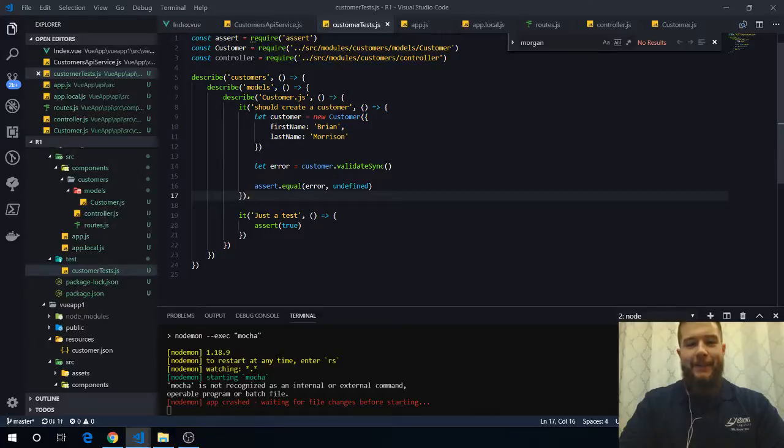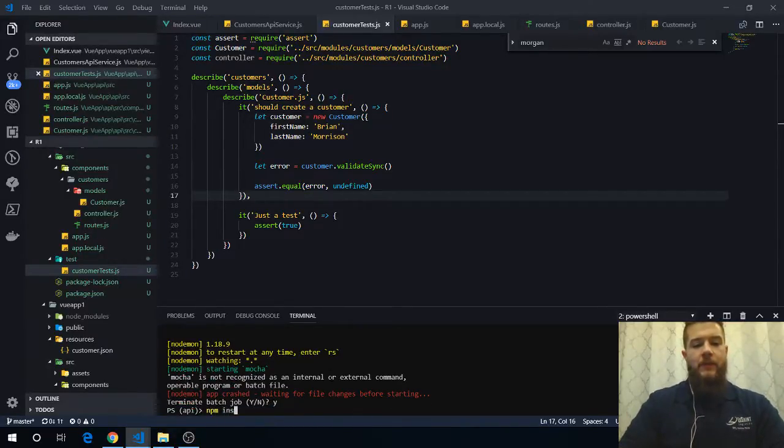Anyway, so Mocha is not recognized. Where is Mocha not required? I don't think I installed Mocha, so let's actually cancel this and run npm install.